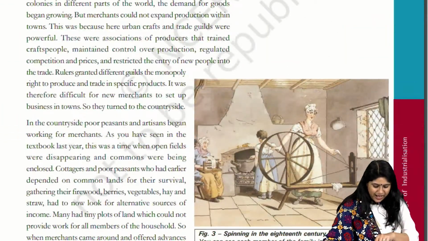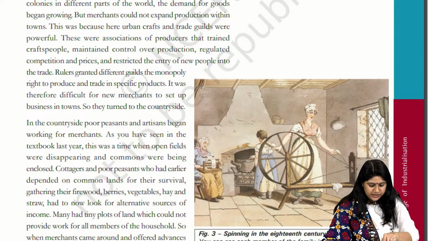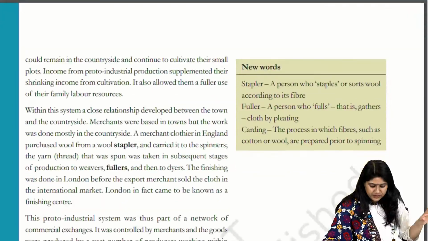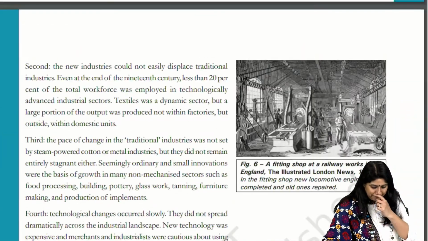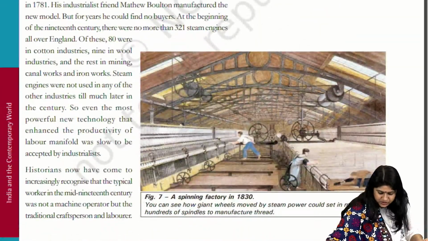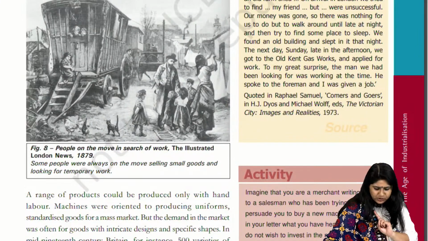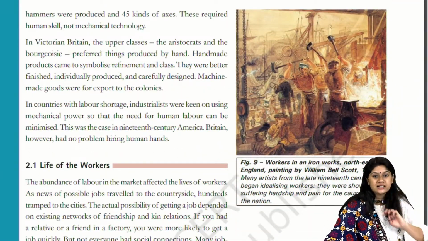Okay. Spinning Jenny. Now we don't have the image of the Spinning Jenny particularly. It just shows the spinning that was happening in the 17th century. Okay. We have an image of Spinning Jenny that is there. Spinning factory, this is how it works. And there was one image. I don't remember, but there's an image of the Spinning Jenny that can come.